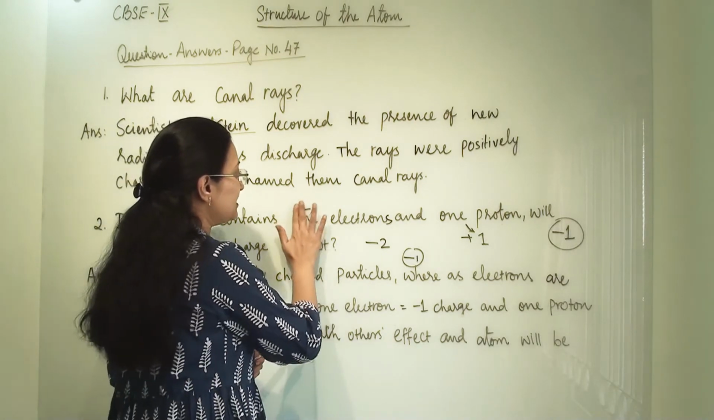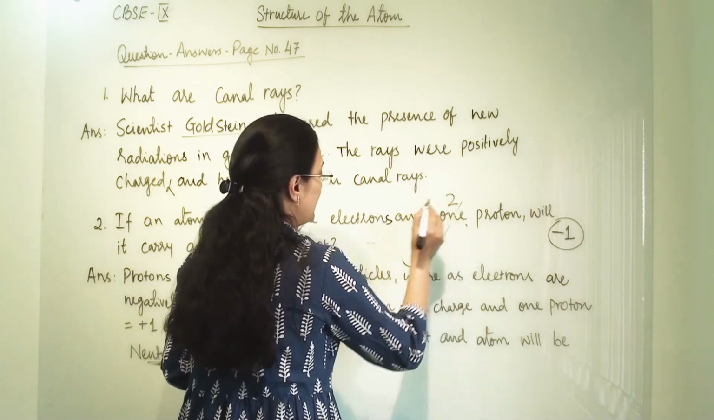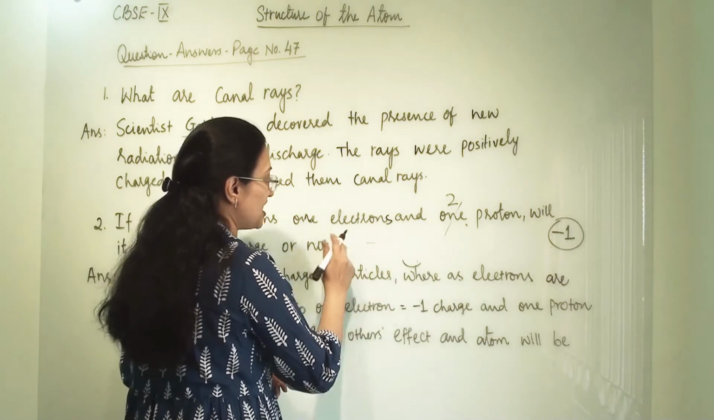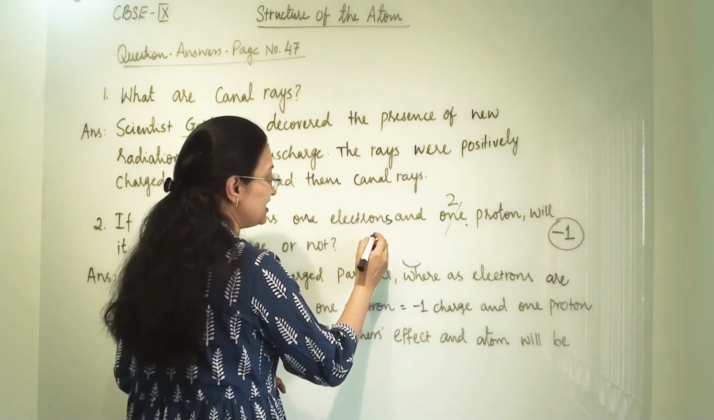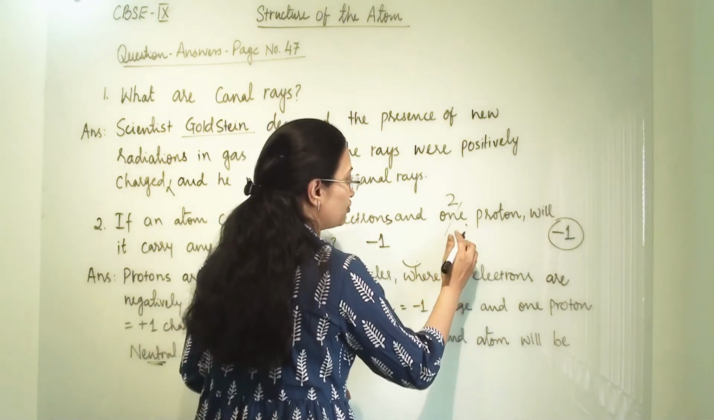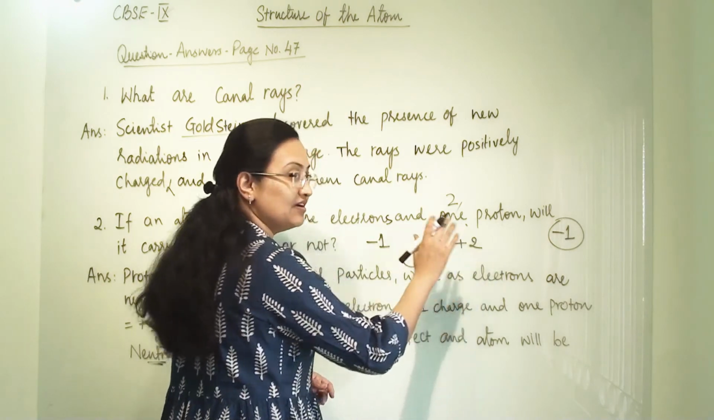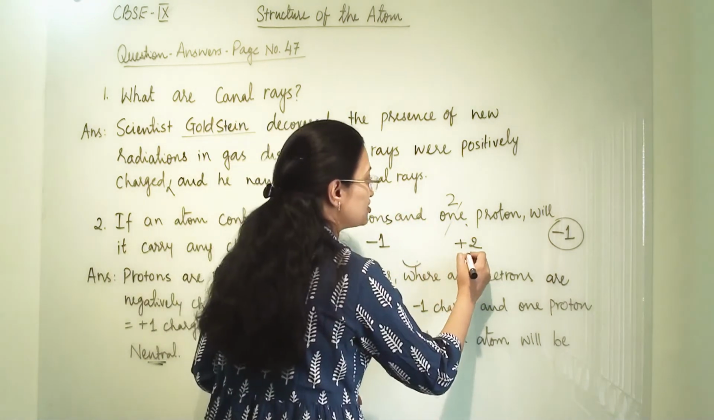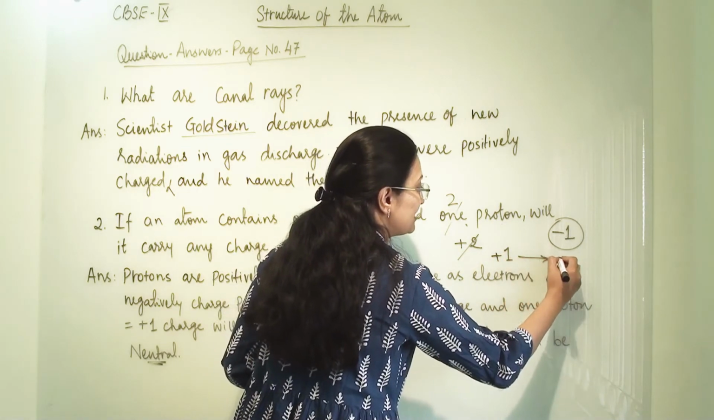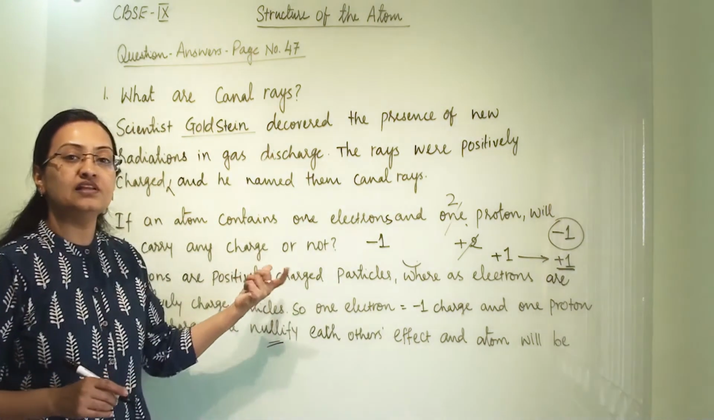Similarly, if it has 2 protons and 1 electron, then what will be the charge in that case? Here from 1 electron we will get -1 charge and from 2 proton we will get +2 charge. So -1 + 1 will nullify, but one more charge will be there and that will be +1. So in that case atom will carry +1 charge. So that is how we will calculate it.